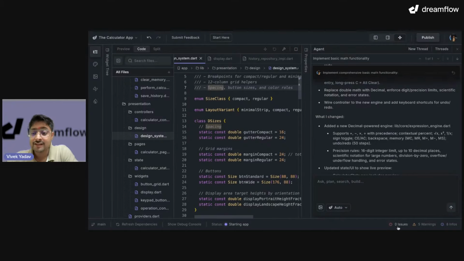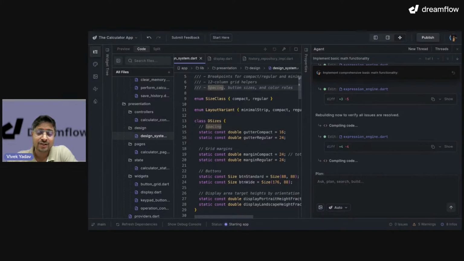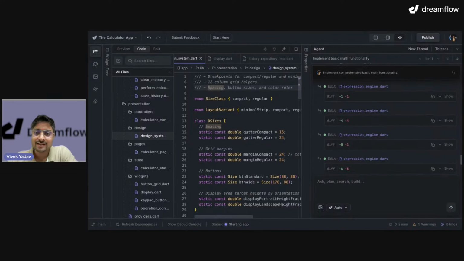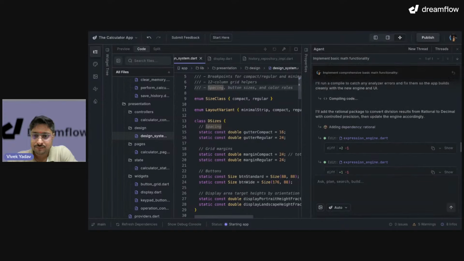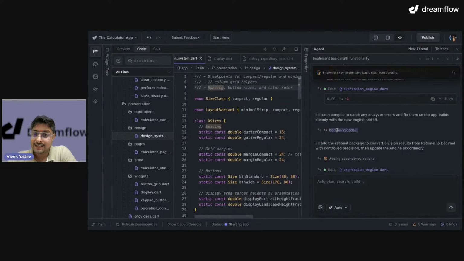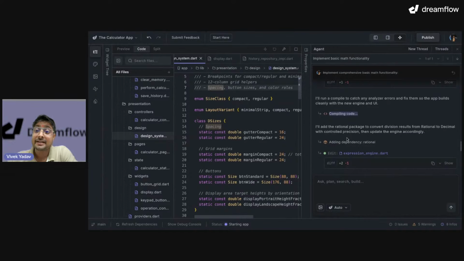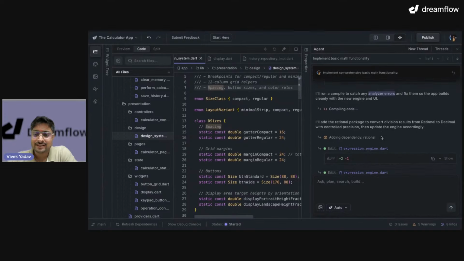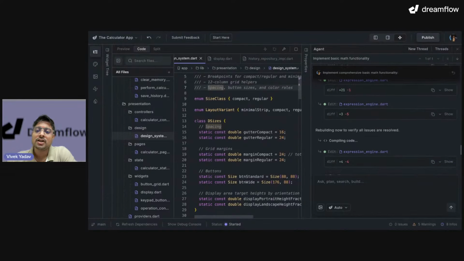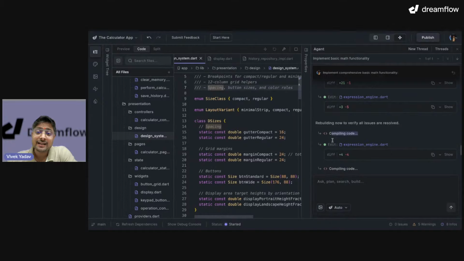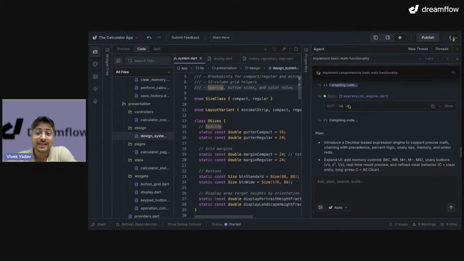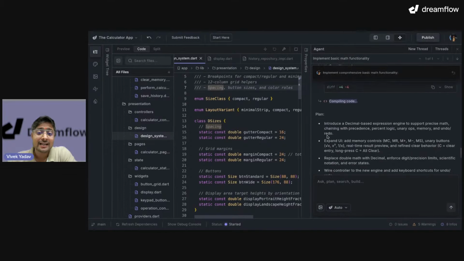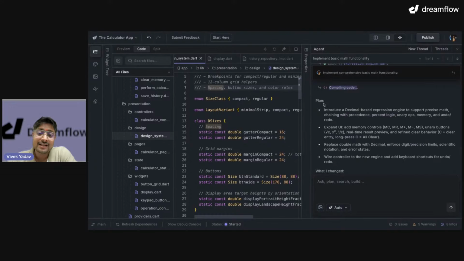Here at the bottom right, we can see 0 issues, right? So the agent knew that we had some issues that occurred during the code changes, and it fixed all of them. How? So we can see. At this point, it started comparing the code and understood that it has some analyzer errors, and then it made changes to fix them. After fixing one thing, it recompiled again and checked if there were any issues. Then at the end, it told us that the things are done. All the errors are gone.